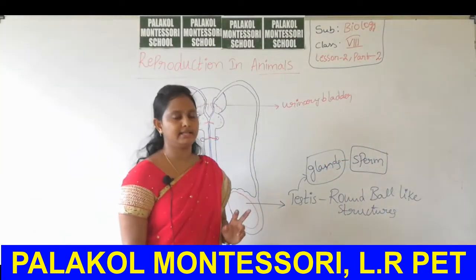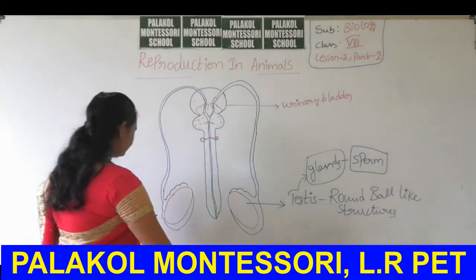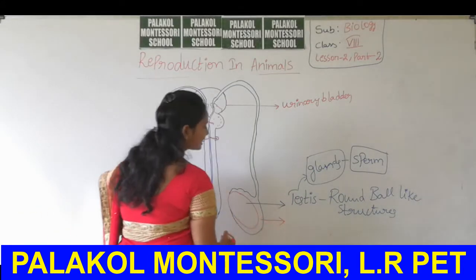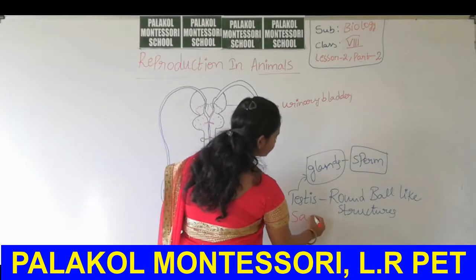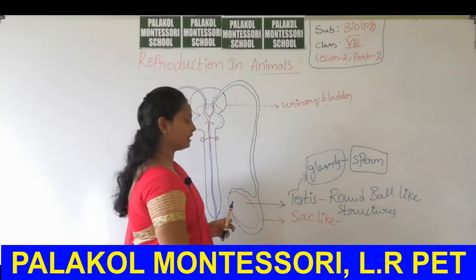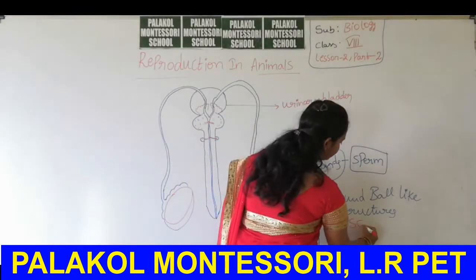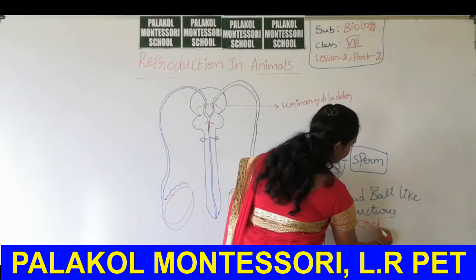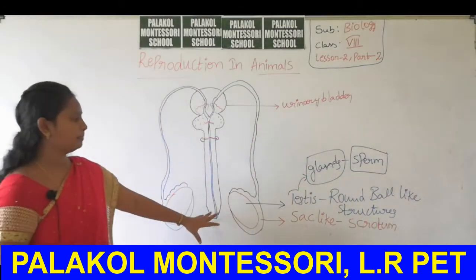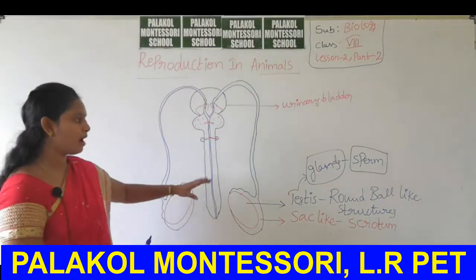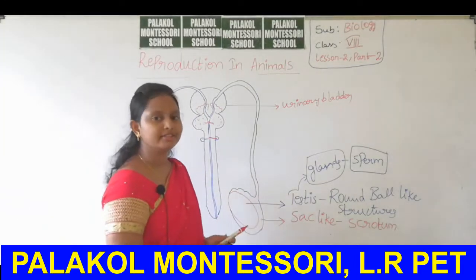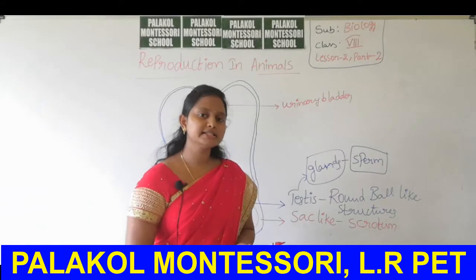The sperm is secreted from the testes. These testes are located in a sac-like structure called the scrotum. Testes are formed in the abdomen of the organism.